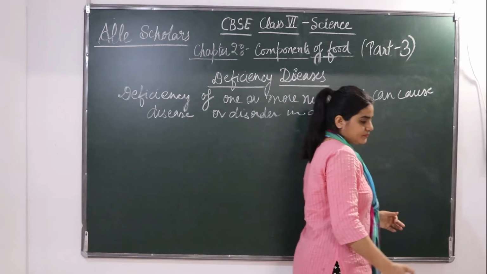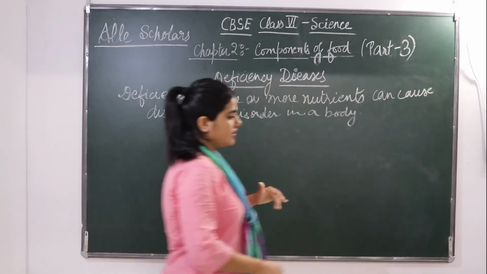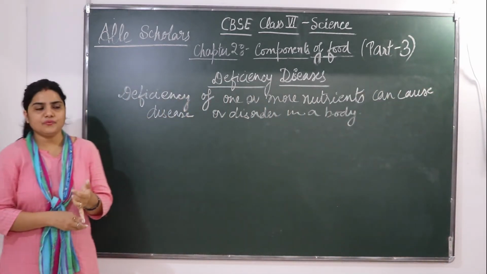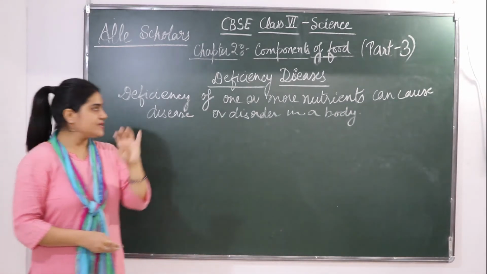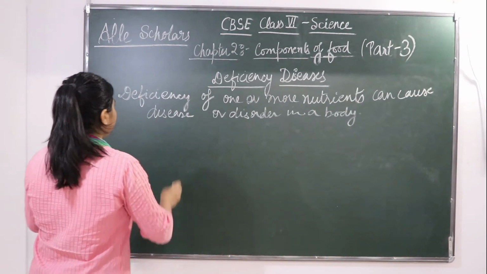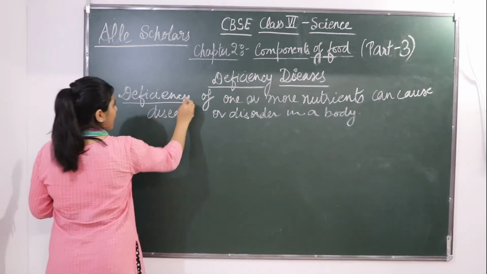So a disease that occurs due to lack of nutrients over a long period of time is called deficiency disease. So what is deficiency disease?